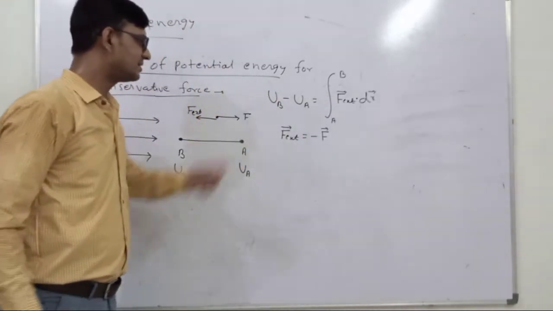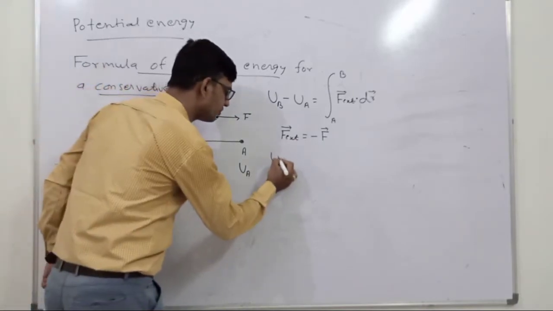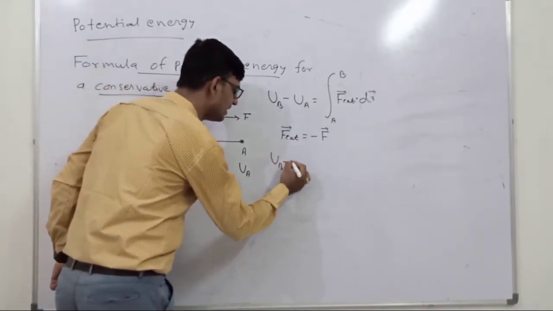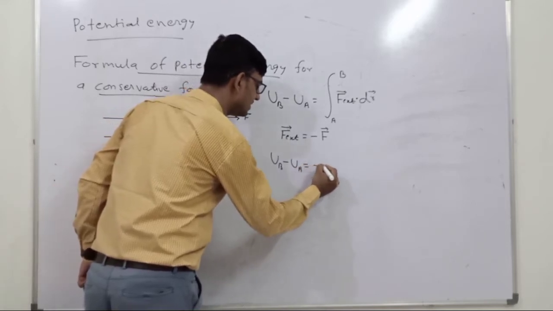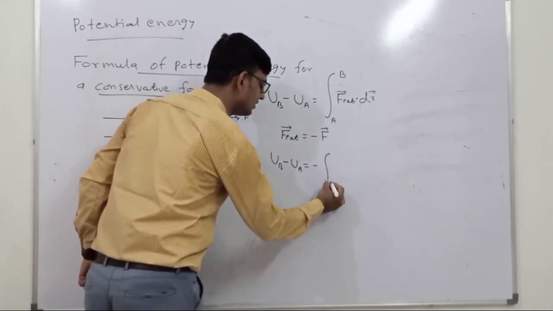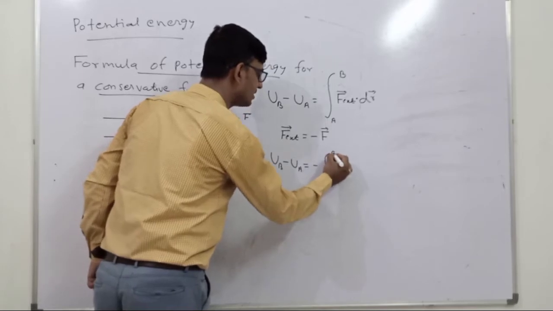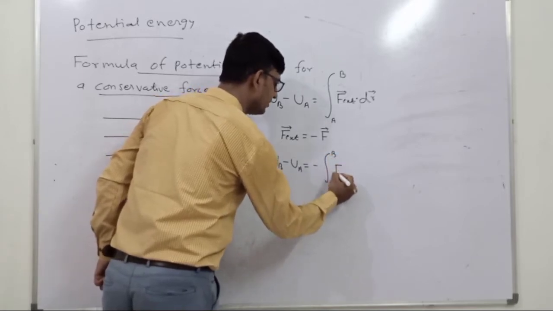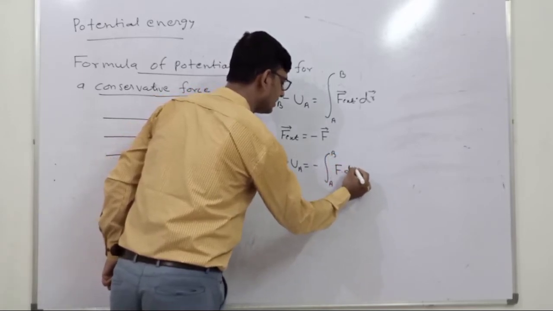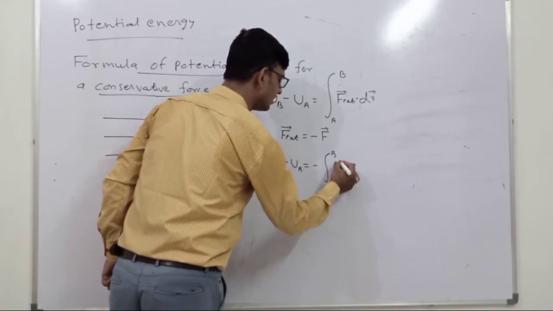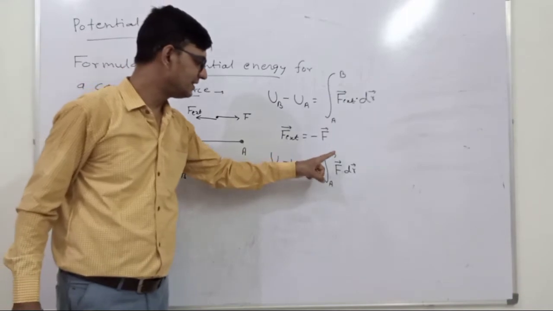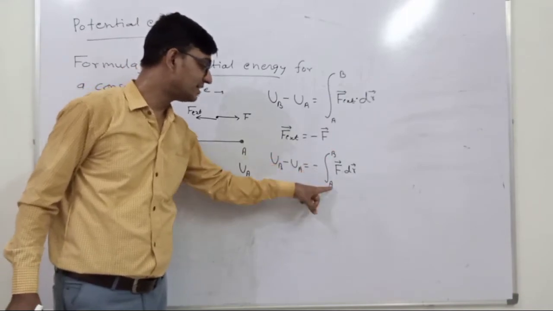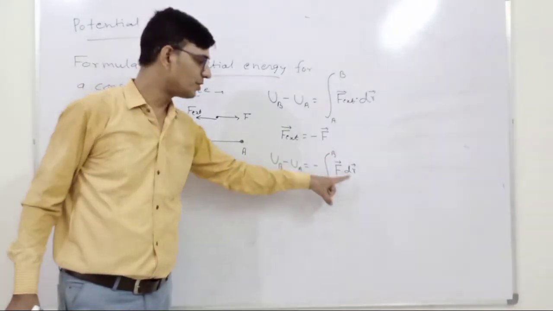So let us replace this equation. UB minus UA is equal to minus the work done from A to B, the integral of F dot dr. Again, these 2 points A and B are the positions of the points for any arbitrary origin.